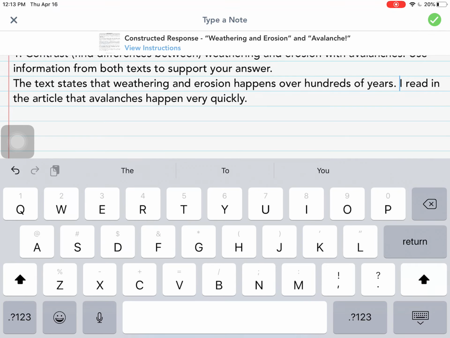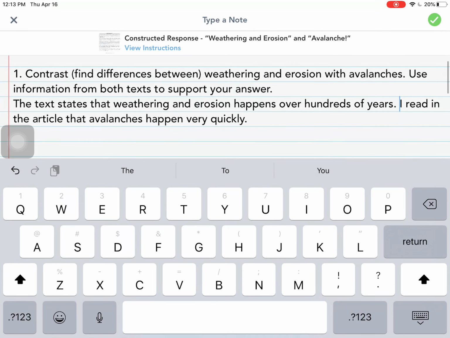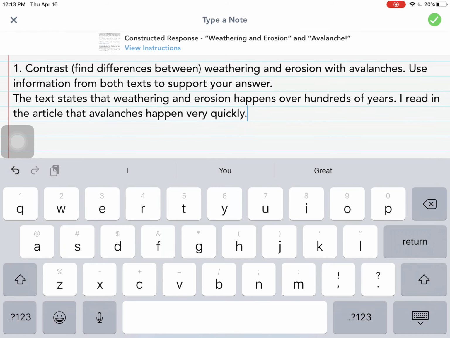Oops, my pen fell onto the keyboard. So, contrast weathering and erosion with avalanches. Use information from both texts to support your answer. The text states that weathering and erosion happens over hundreds of years. I read in the article that avalanches happen very quickly.